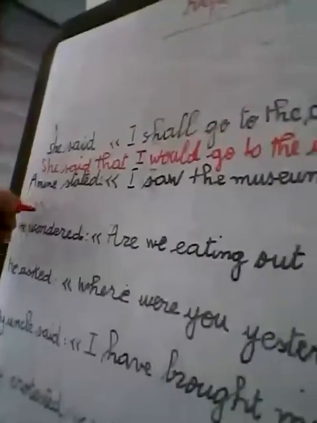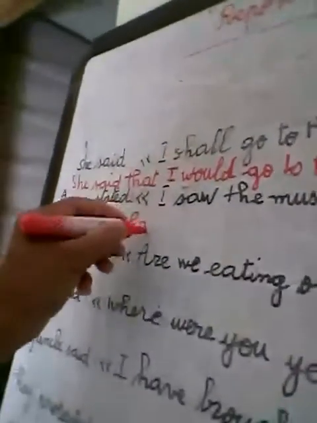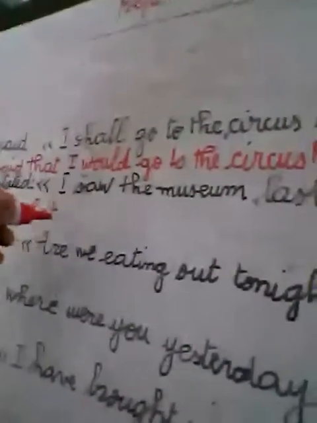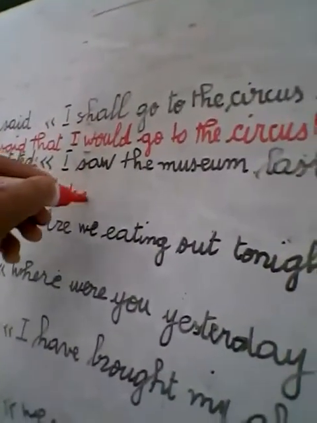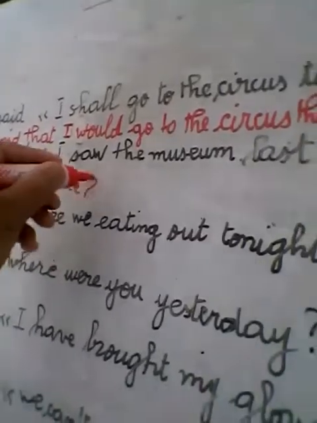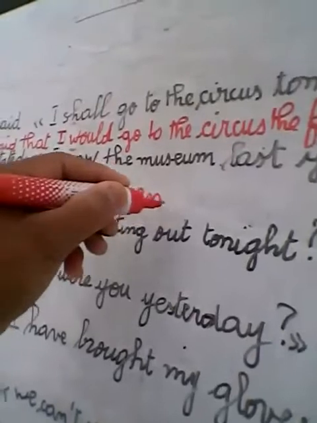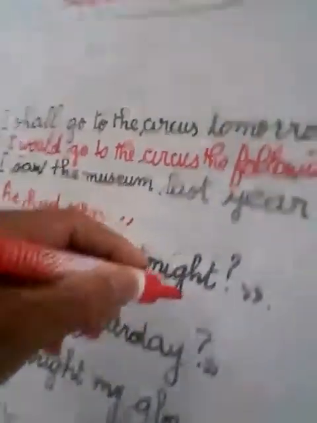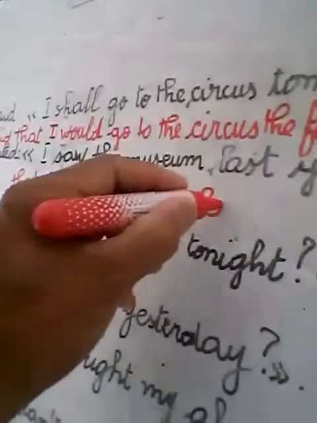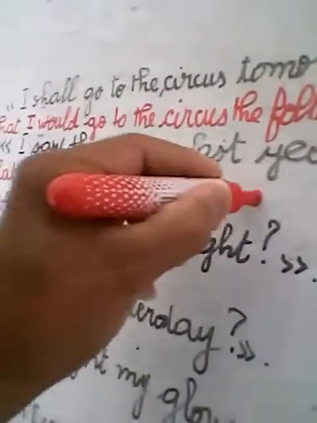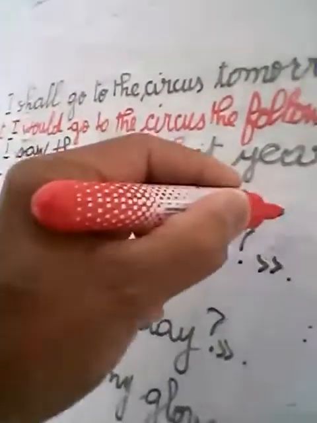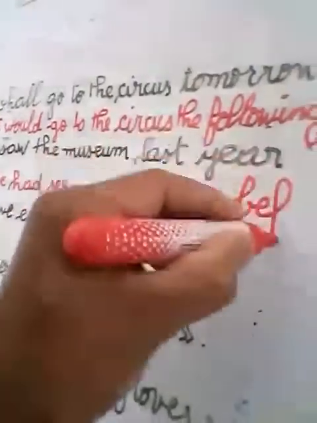Amin stated that he. Our simple past becomes past perfect. He had seen the museum. Last year becomes the year before. The year before.